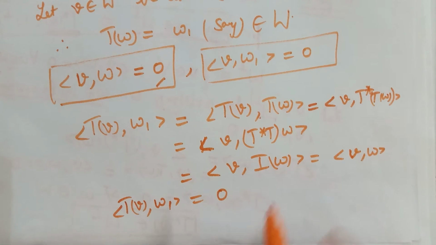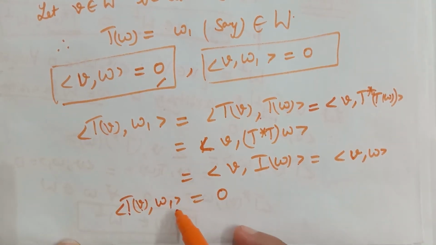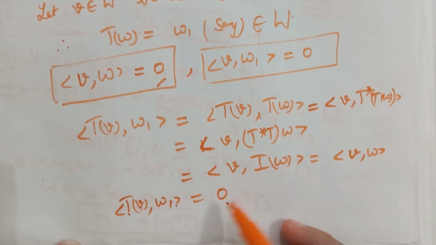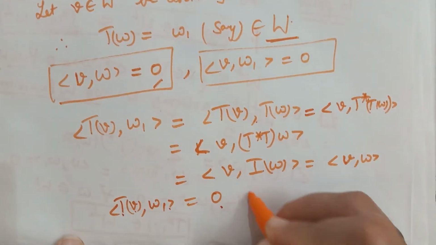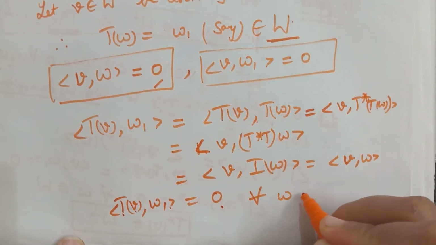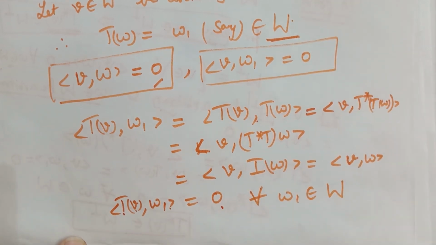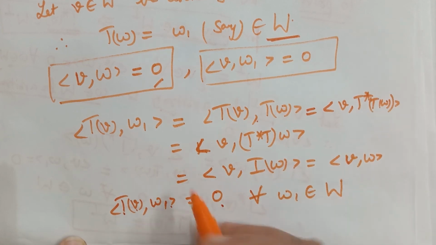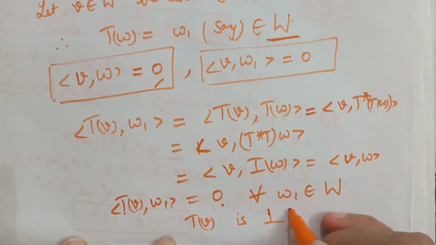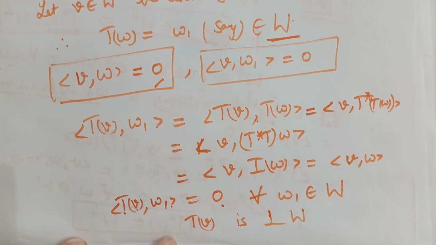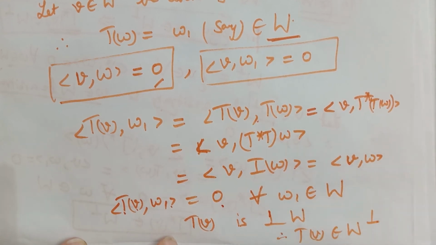So the inner product of the image of v under T with w1 is 0. But w1 was an arbitrary element of W. So this implies this inner product is 0 for all w1 belonging to W. So that means T of v is orthogonal to W. Therefore T of v belongs to W perp.